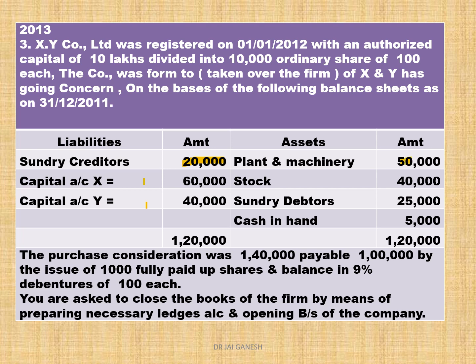Plant and machinery transfer to debit side of realization account. Stock transfer to debit side of realization account. Debtors 25,000 transfer to debit side of realization account. Cash 5,000 transfer to debit side of realization account. Here we come to a conclusion that cash is taken over by the company.